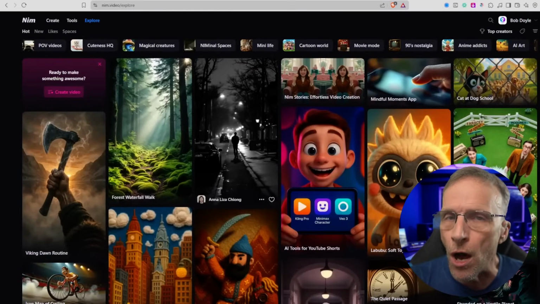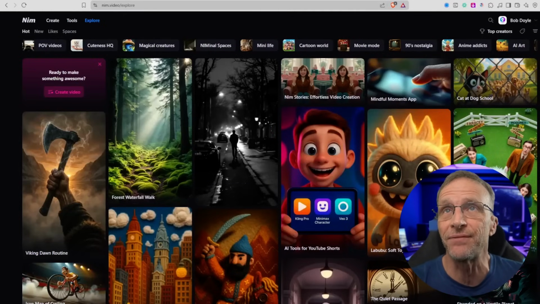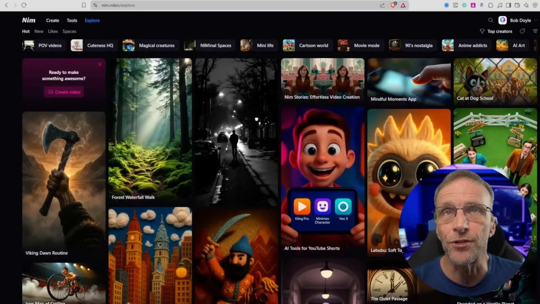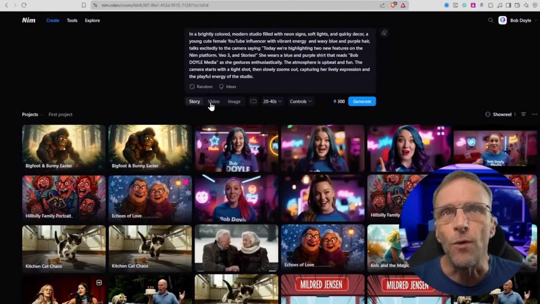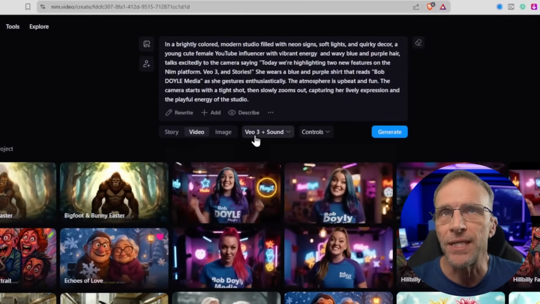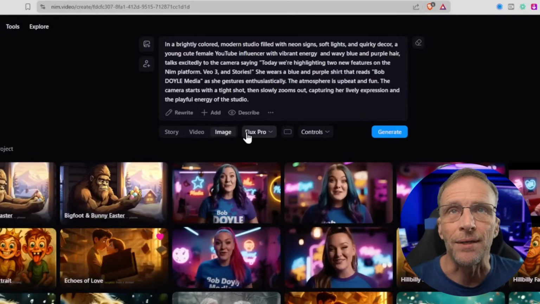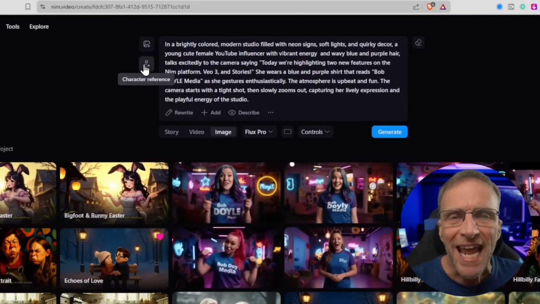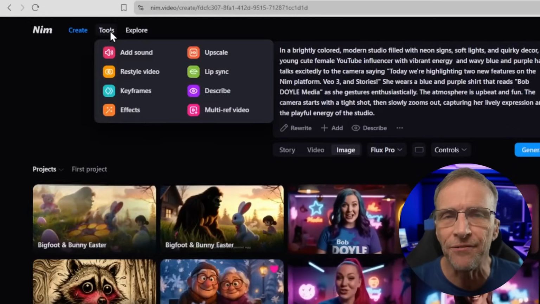It's another one of these all-in-one AI tool services, and they really have an impressive array of things to do here. If you click on the Create, just to give you an overview, you have three different choices here. Story, which we'll be looking at, Video, which gives you access to all of these video models, and they're always adding new ones. Under image generation, you have access to all of these models, including the latest Flux Context and the Google Imagen 4. Plus, they have a whole collection of other tools, like the ability to add sound and lip sync and do keyframes and more.